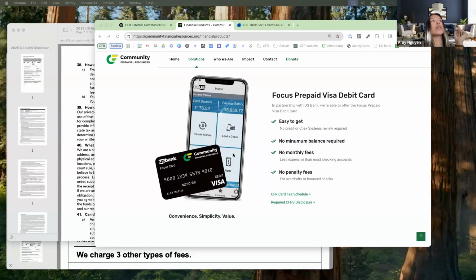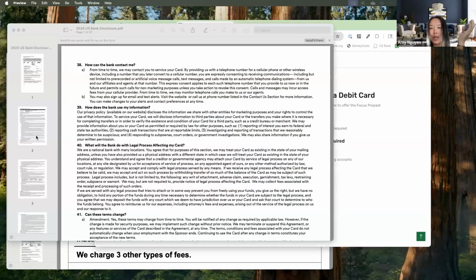So here's our website. Recently, the bank let us know that they're changing the cardholder agreement. So one of the things that I wanted to do was utilize ChatGPT to help me go through this 30-page document and be able to pull out any key notes.